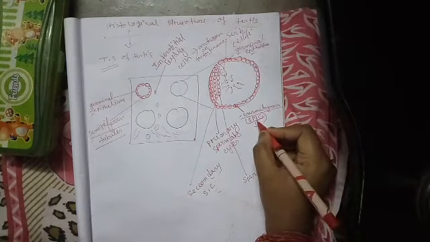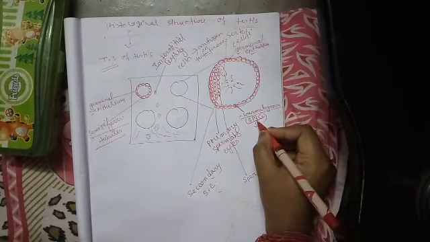Since these Sertoli cells are very rich in glycogen, their function is to provide nutrition to the developing sperms. I hope up to this it is clear to all of you. Now, in between this seminiferous tubule, these rounded structures, we know that. In between this seminiferous tubule, there lies another type of cell. These cells which remain present between the seminiferous tubules are termed as interstitial cells or Leydig cells.